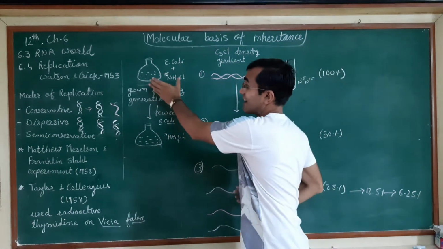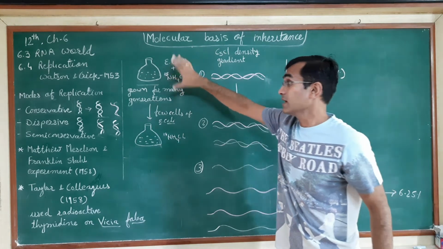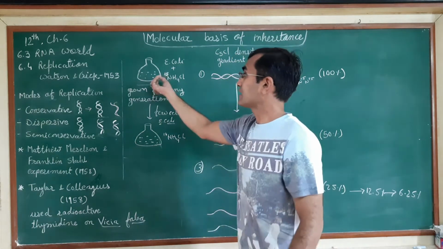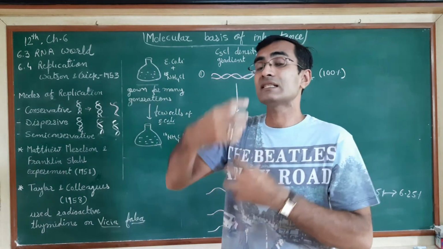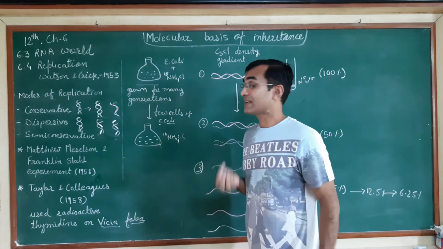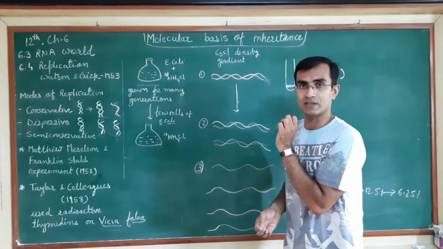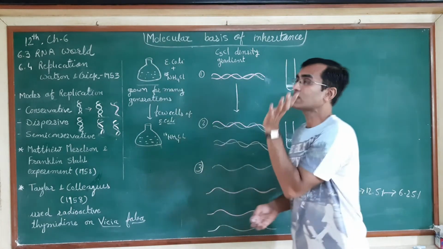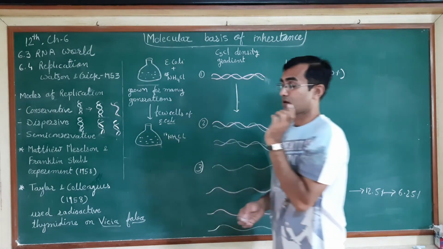After the growth of many generations, they took a culture, meaning a few bacteria from the previous culture. They washed off those cells so that the surrounding media got removed, and added the washed cells into new media that had NH4Cl, but here with a lighter isotope of nitrogen. So over here there was a different type of nitrogen source. Though both are NH4Cl, the only difference is that one was the heavier isotope, and here it is the lighter isotope of nitrogen.